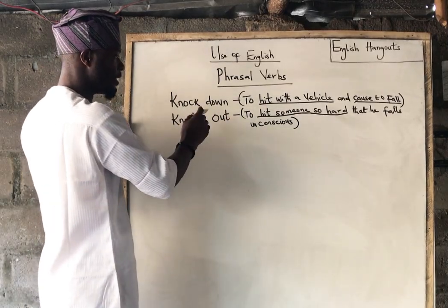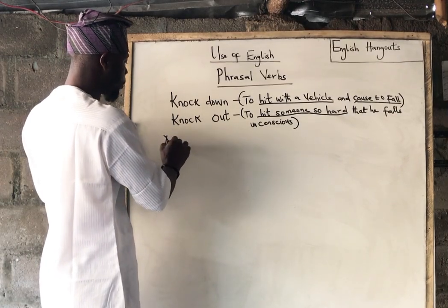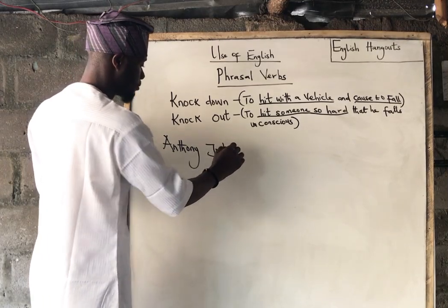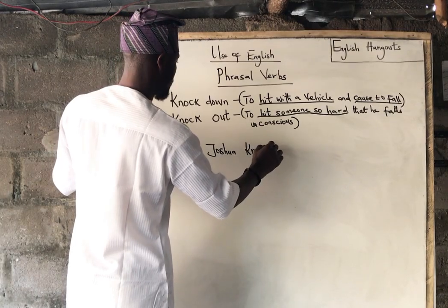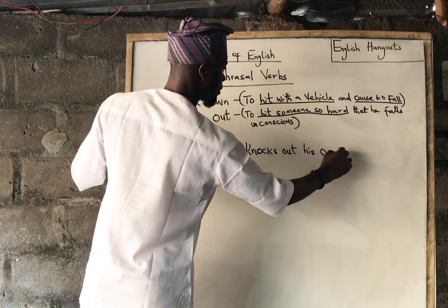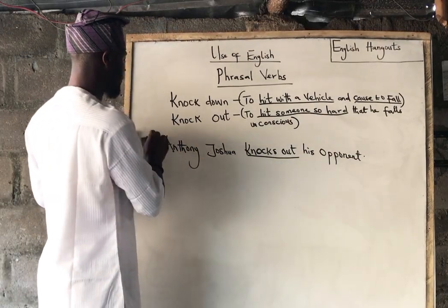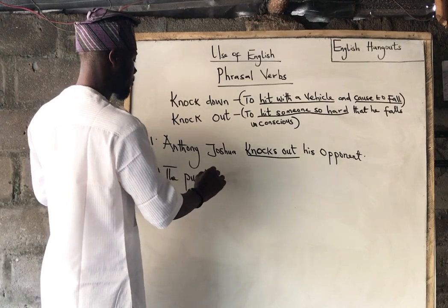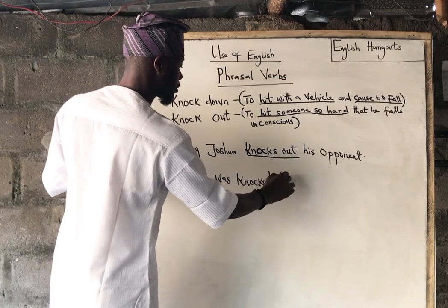Let's use these phrasal verbs in a sentence form. We can have: Anthony Joshua knocks out his opponent, right? And we can have sentence 2: The pupil was knocked down